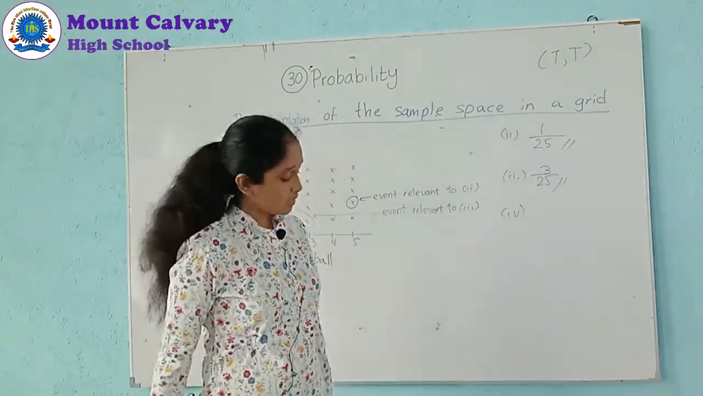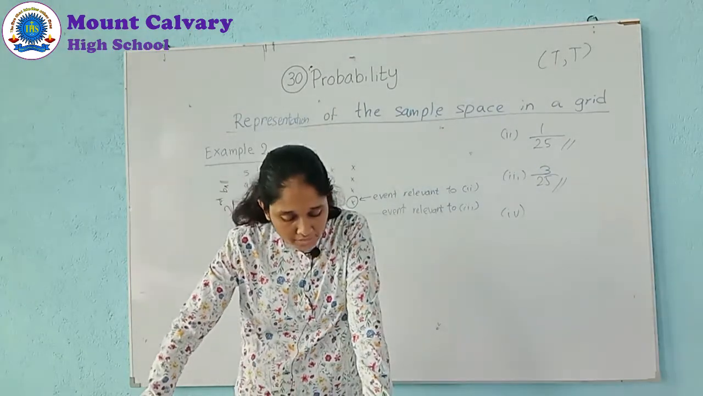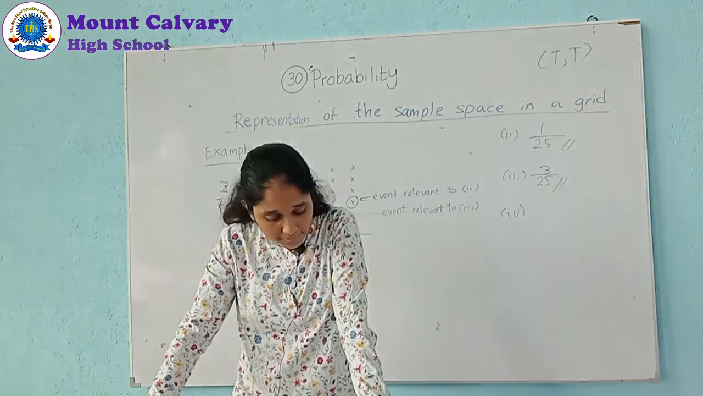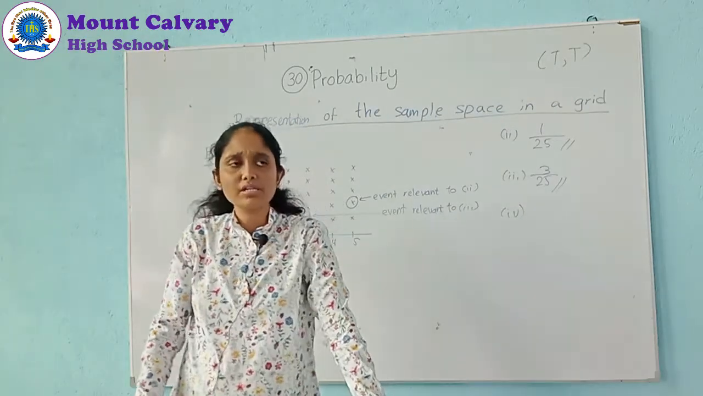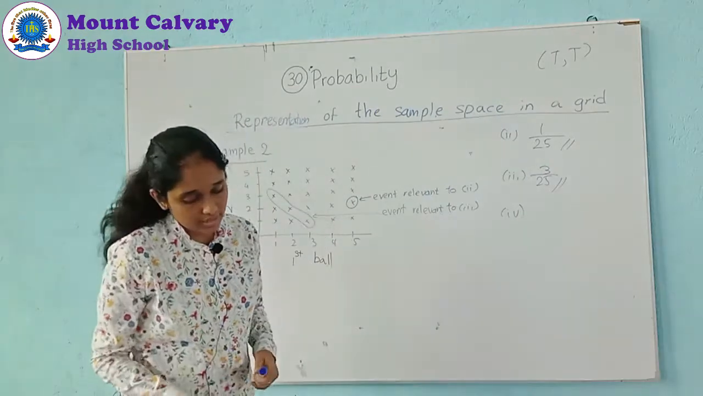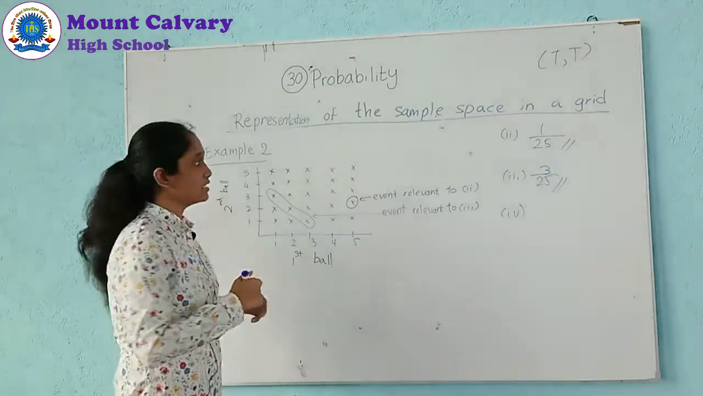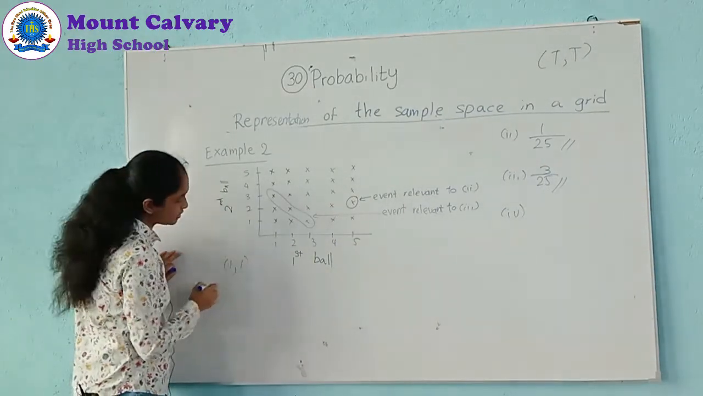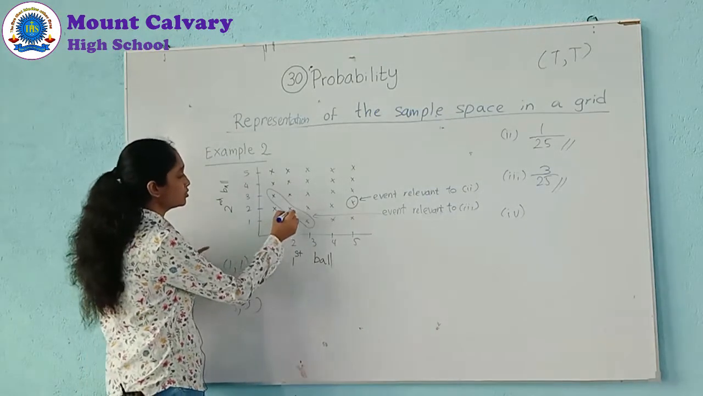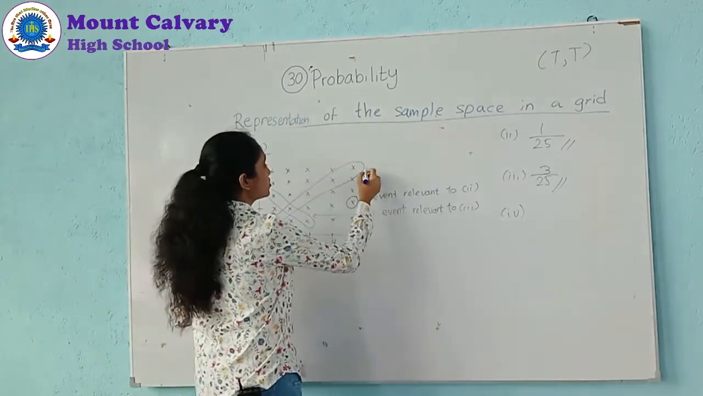Fourth one: find the probability that the same ball is taken on both occasions. Same ball means 1, 1; 2, 2; 3, 3; 4, 4; 5, 5. If the first time it is 1, then the second time also 1, and so on. These are the answers.